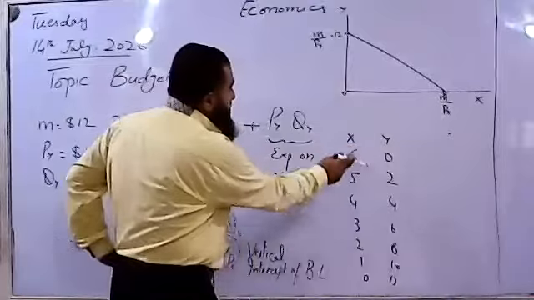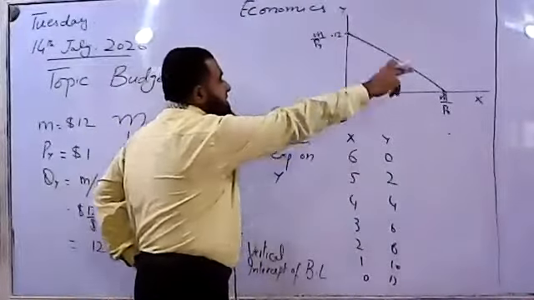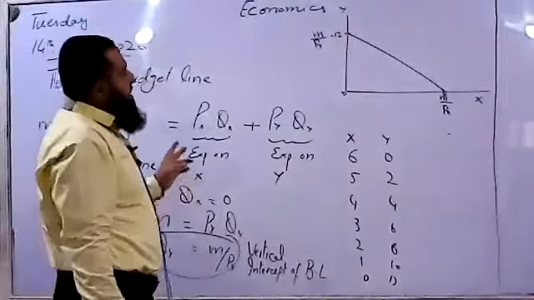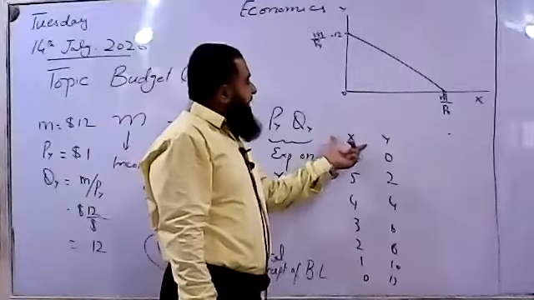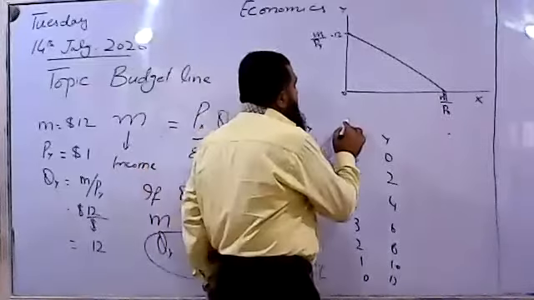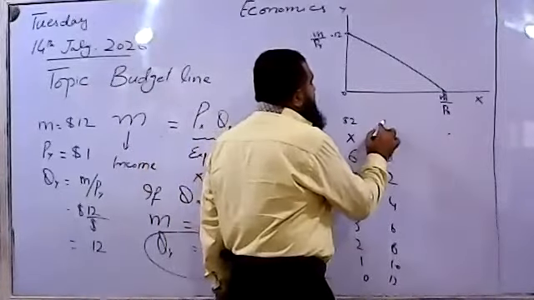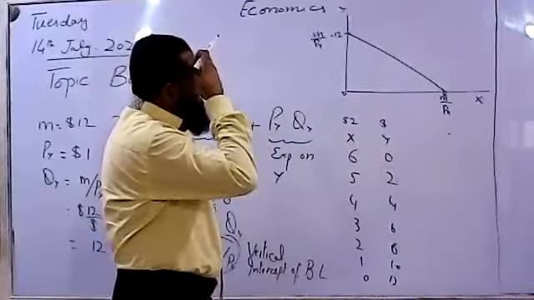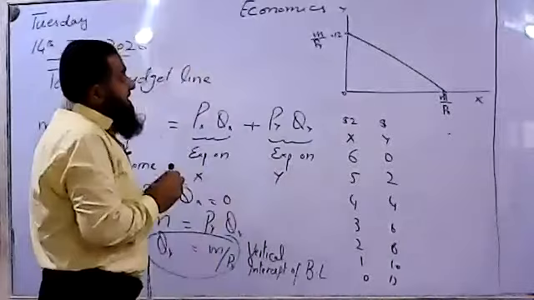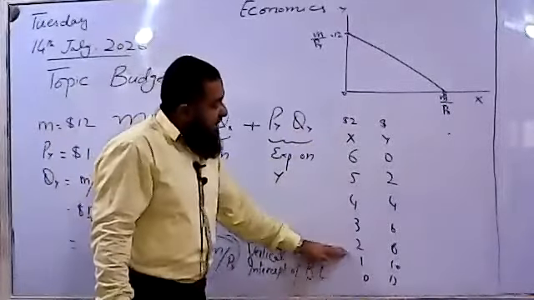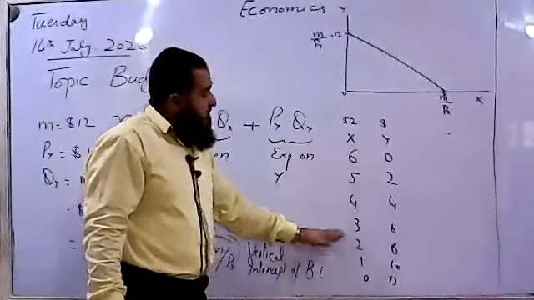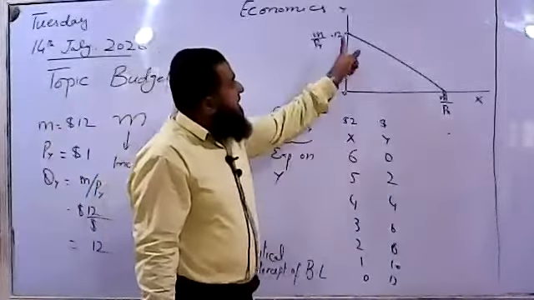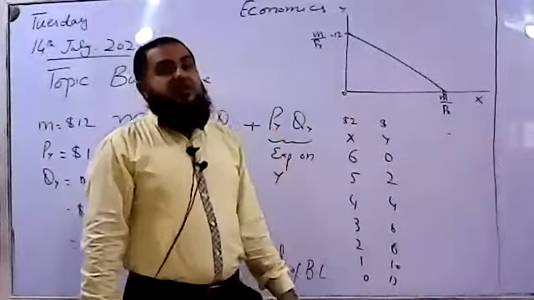All these points lie along this budget line. They are equally affordable by the consumer within his income, with the price of X at $2 and the price of Y at $1. At these prices, these are all the possible combinations of X and Y affordable by the consumer, and all these bundles lie along this budget line.